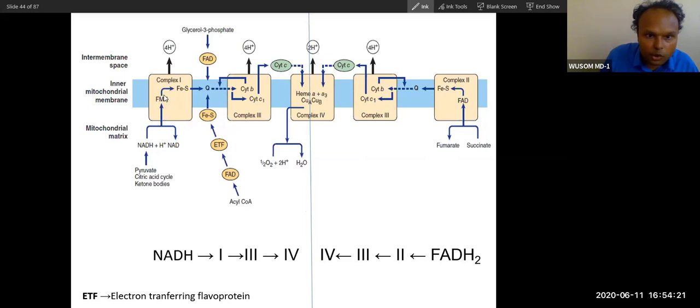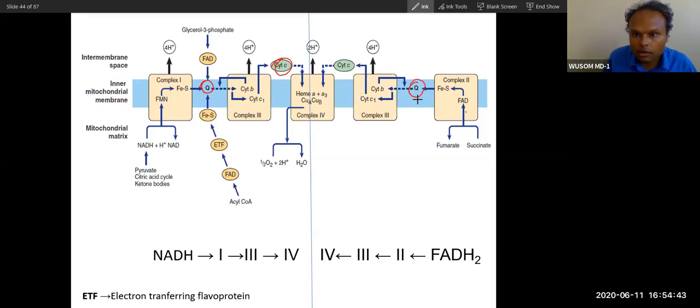Now, we have already done this. Electron moves to complex 1, and from complex 1 to coenzyme Q, and from this to complex 3, and then complex 4. In between complex 3 and 4, C. In between complex 1 and 3, Q. And between complex 2 and complex 3, you will notice the same thing.